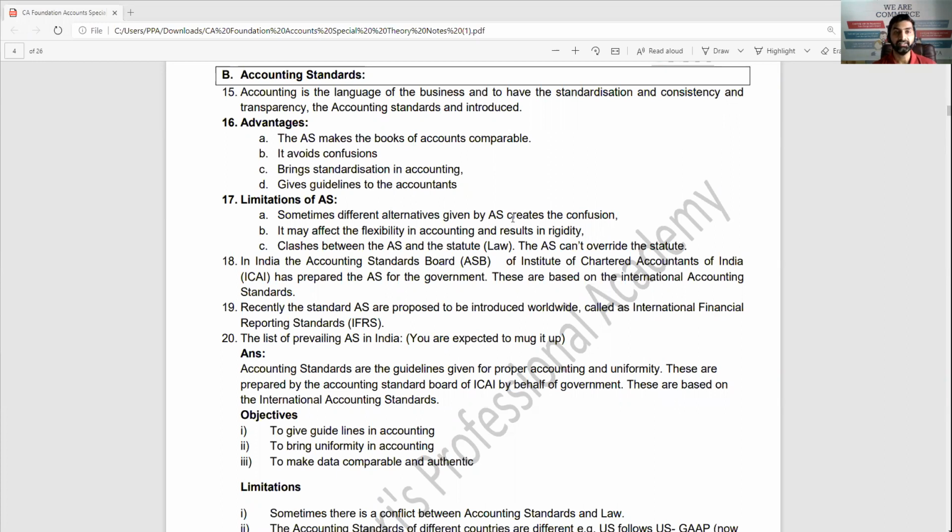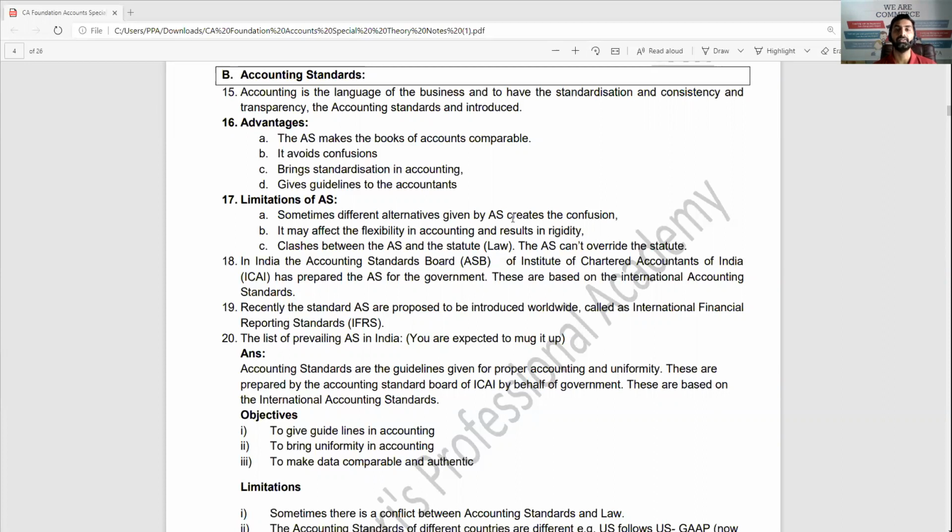What are the advantages? The AS makes the books of accounts comparable. When two different organizations, or a variety of organizations, are using the same accounting standard, obviously the data is standardized and comparison is possible. It avoids confusion: if you are confused, go and refer to the accounting standard and you will get all the answers. It brings standardization in accounting, that is similarity, and gives guidelines to the accountants.